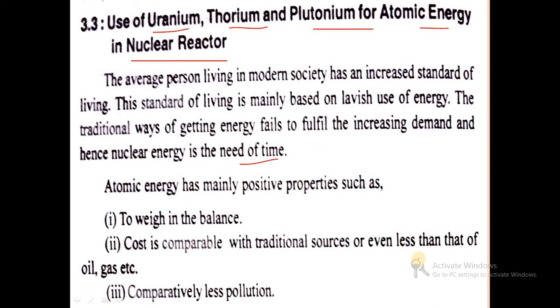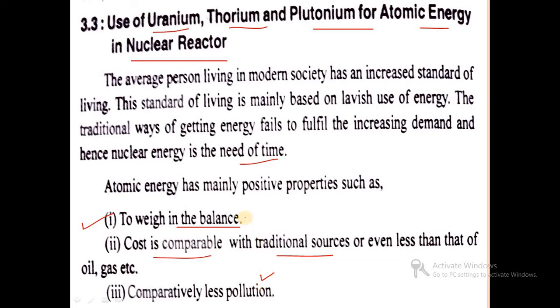Atomic energy has mainly positive properties. The cost is comparable with traditional sources or even less than that of oil and gas, and there is comparatively less pollution.